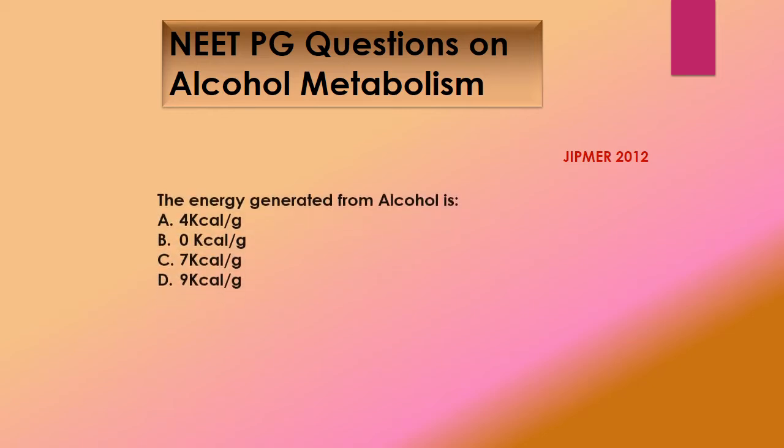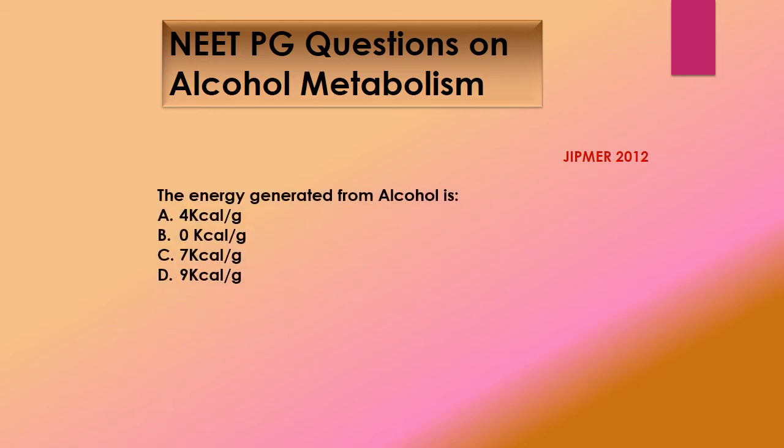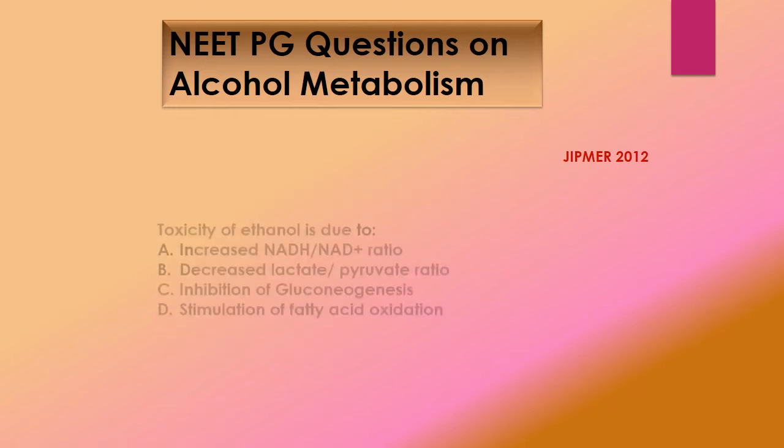This question was in ZIPMER 2012. The energy generated from alcohol is 4 kilocalorie per gram, 0 kilocalorie per gram, 7 kilocalorie per gram or 9 kilocalorie per gram, and the answer is 7 kilocalories per gram.